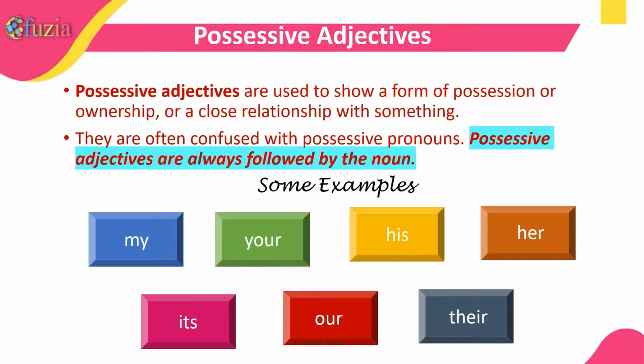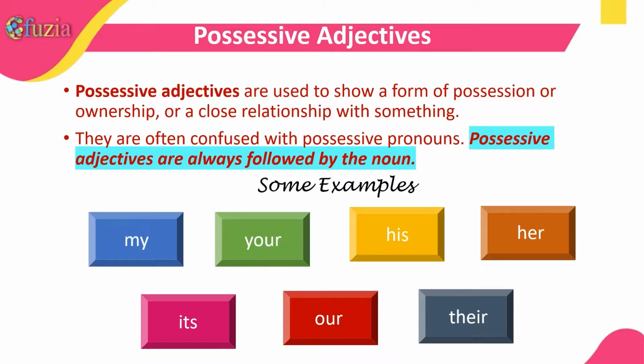Now we come to possessive adjectives. Possessive adjectives are used to show a form of possession or ownership or a close relationship with something. They are often confused with possessive pronouns. Possessive adjectives are always followed by the noun, like my, your, his, her, its, our, and their. These are a few examples of possessive adjectives. You see, they show some form of possession or ownership.